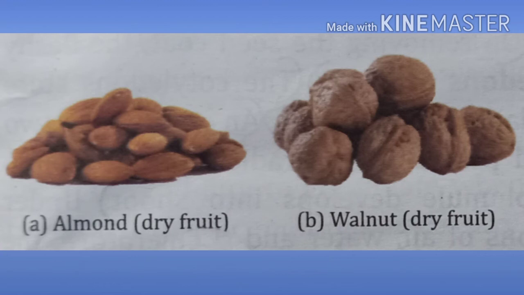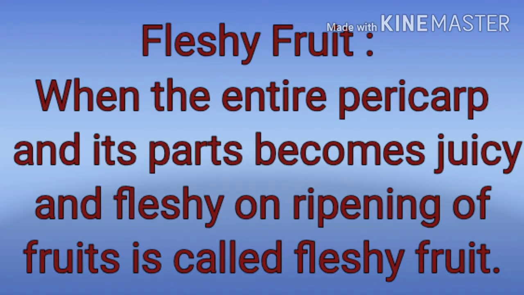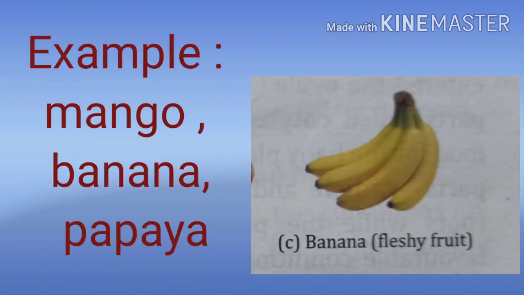Now we discuss fleshy fruits. When the entire pericarp or its parts become juicy and fleshy on ripening, the fruit is called a fleshy fruit. Mango, banana and papaya are examples of fleshy fruits.